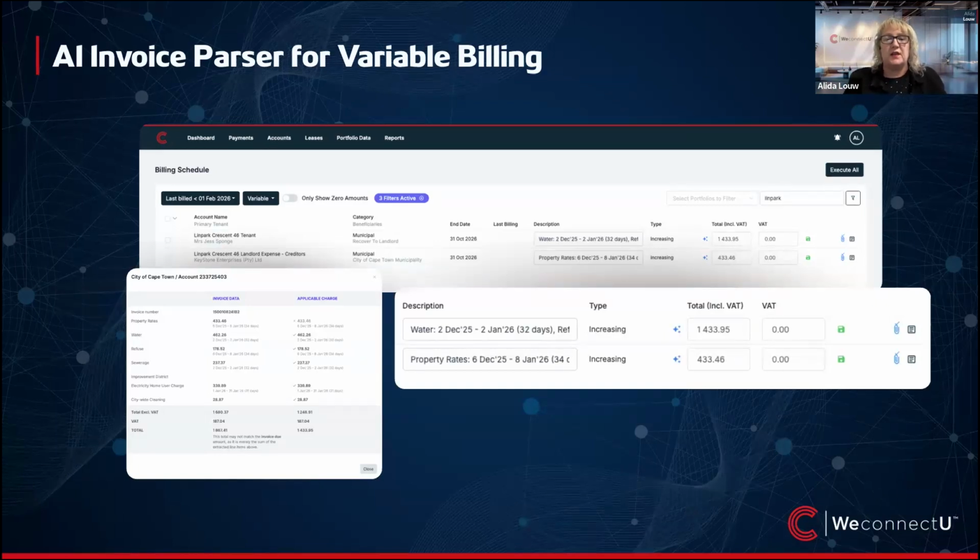This is really exciting because if you have the privilege of managing on behalf of your landlord that municipal or body corporate account, then you know that this task is definitely repetitive. It's something that you have to do every month, and it takes time that you could be spending on more valuable things. So the functionality was developed so that you can get the efficiencies in your hand that will remove that burden from your life. It is aimed to make your life simpler.